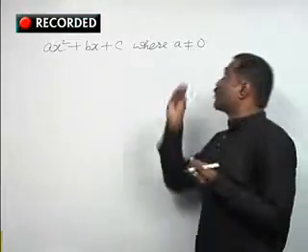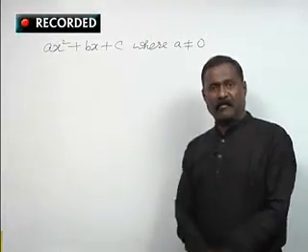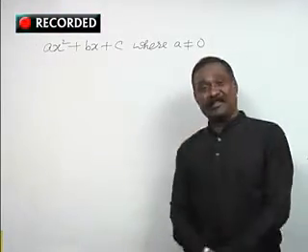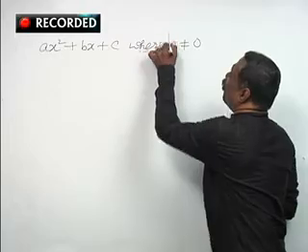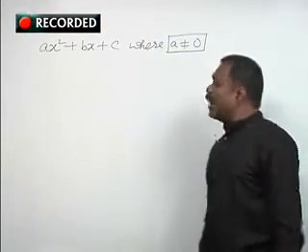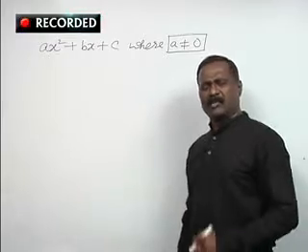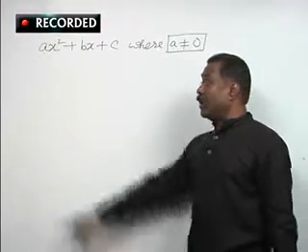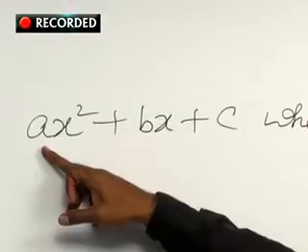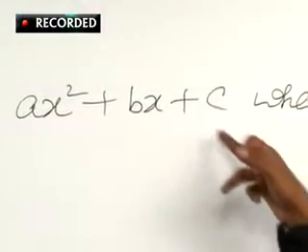These are small things we generally neglect, where the questions will be formed based on such type of small things. Whenever the question is asked what is the standard form to the quadratic expression, the leading coefficient should not be 0. So the standard form to the quadratic expression is ax squared plus bx plus c.